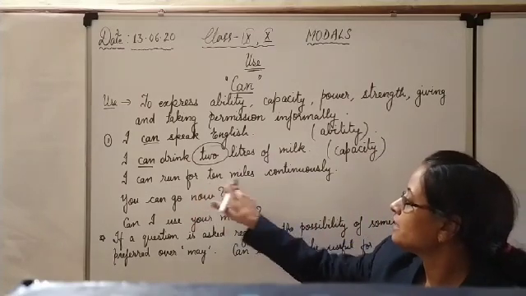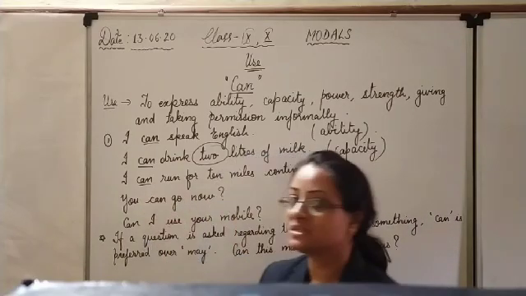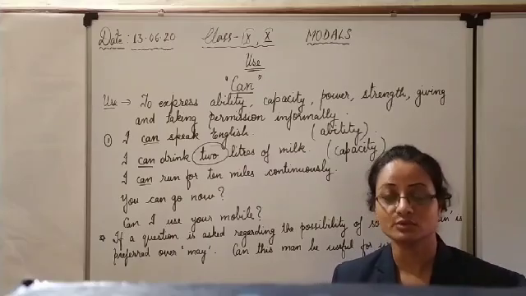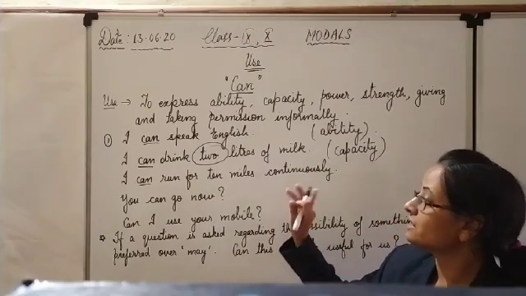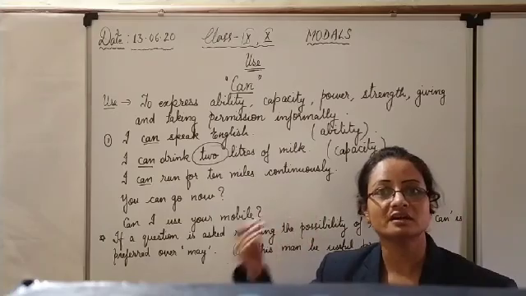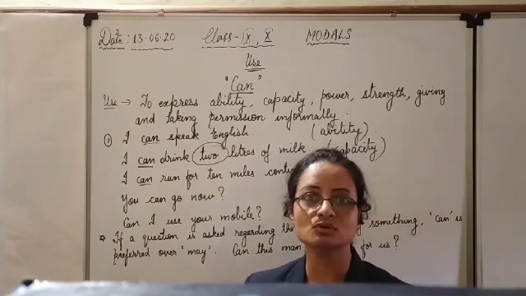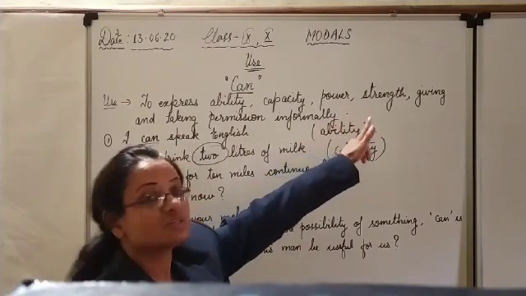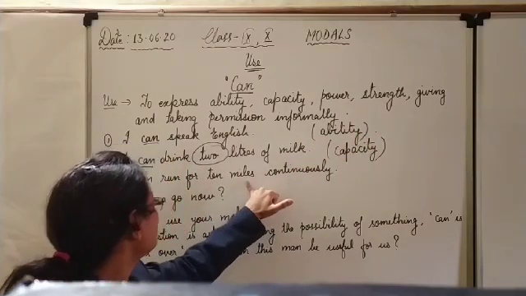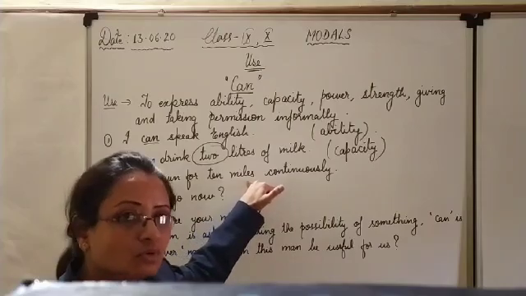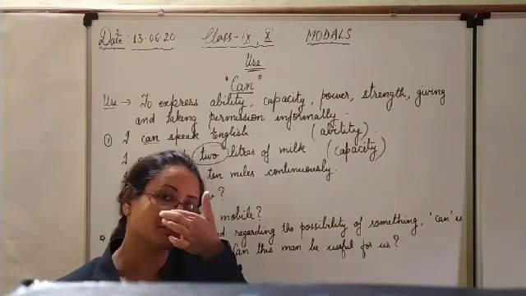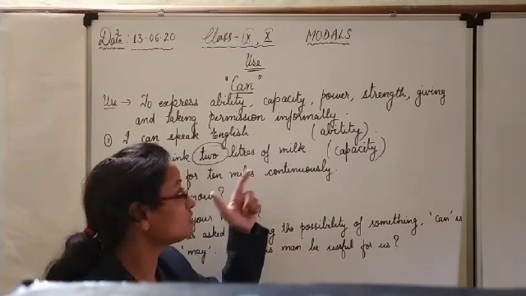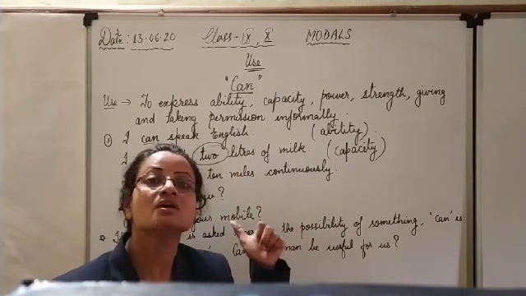I can run for 10 miles continuously. Even you and I cannot run for 10 miles continuously. So if somebody says that he can run for 10 miles continuously, it means he is so powerful, he has so much stamina and strength. So this way it shows his power and strength. If somebody is capable of doing something which is not possible for a normal man to do, it will show his power or strength. There we will use can.